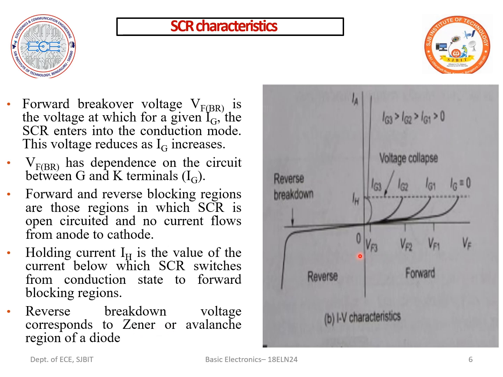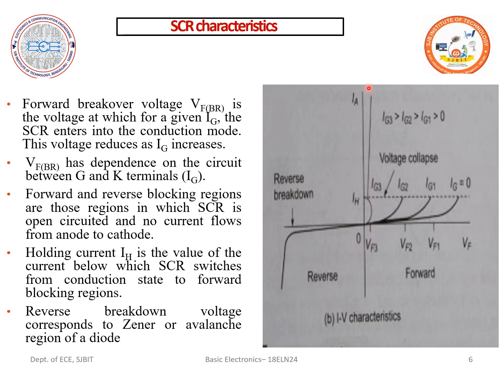So this is the characteristic of an SCR. Totally it has 4 regions. The forward breakover voltage is the voltage where the SCR enters into the conduction mode. The holding current is the current responsible for the SCR to switch from the conduction mode to the forward blocking regions.